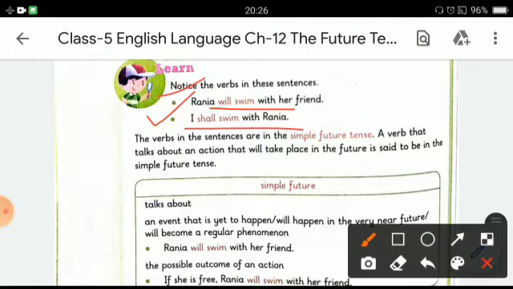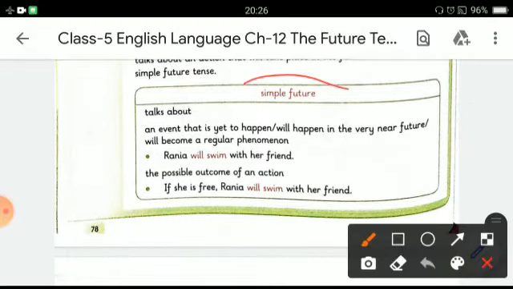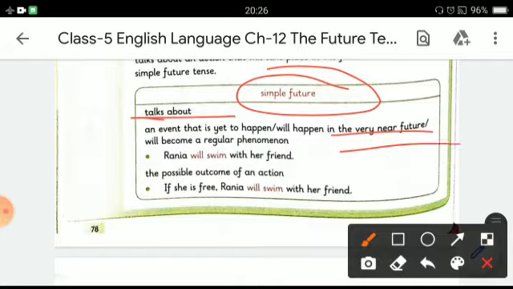A verb that talks about an action that will take place in the future is said to be in the simple future tense. Simple future always talks about an event that is yet to happen or will happen in the very near future and will become a regular phenomenon.